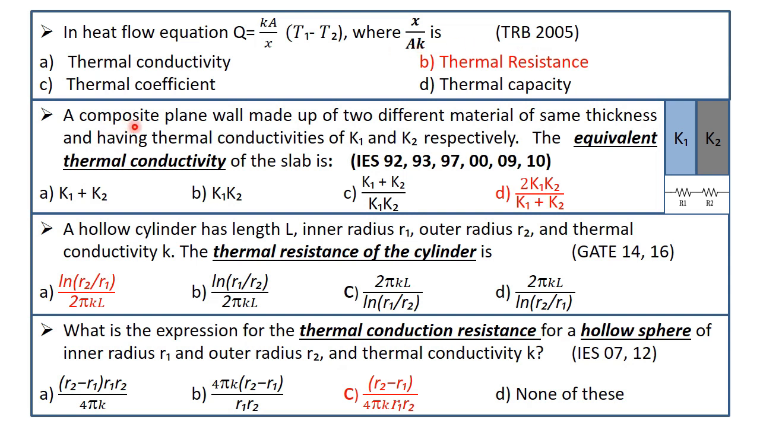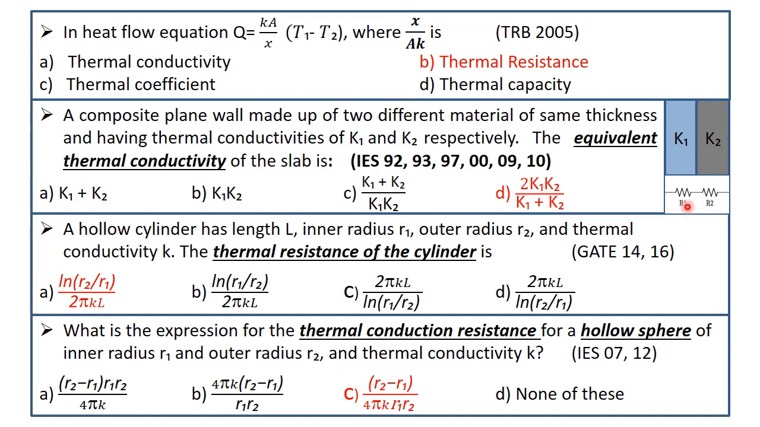Next, a composite plane wall made up of two different materials of same thickness and having thermal conductivities of K1 and K2 respectively. The equivalent thermal conductivity of the slab is. So here the two slabs of thermal conductivity is K1 and K2. The equivalent thermal circuit was drawn here. So R1 is the thermal resistance for first slab and R2 is the thermal resistance for second slab.